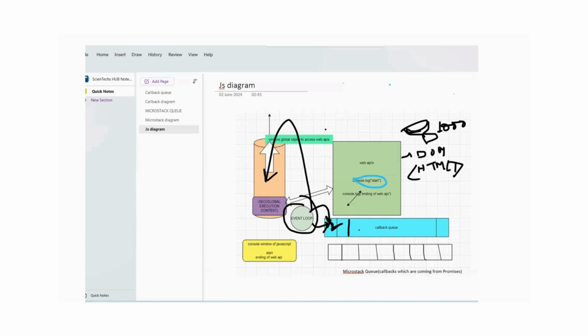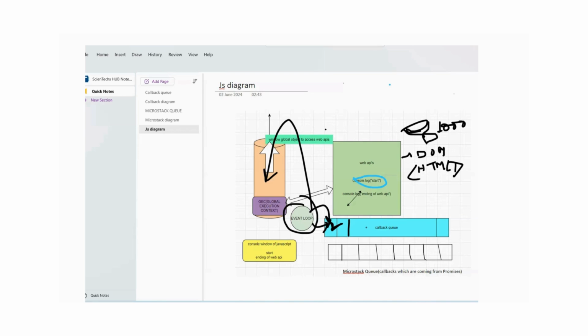So in that case, what will happen? In that case, the system will go into some starvation. So in that scenario, here comes the microtask queue. Now, what is the microtask queue? In a simple manner, what is the difference between the callback queue and the microtask queue? If I want to say it in one word, the callbacks which are coming from promises will be processed via the microtask queue. So what are the callbacks which will be coming from promises?